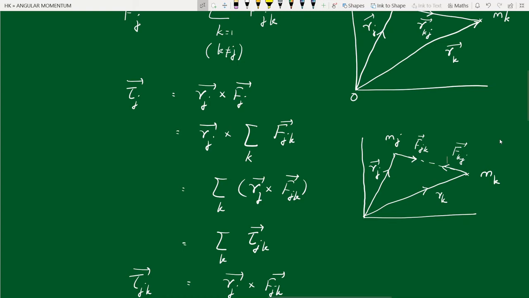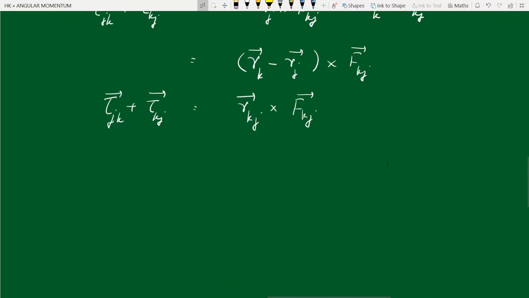These forces acting along the same line are called central forces. So if the forces between two particles in a rigid body are central forces, that means they act along the line joining the two particles, then it is clear that the total internal torques will be 0. Only in this case.